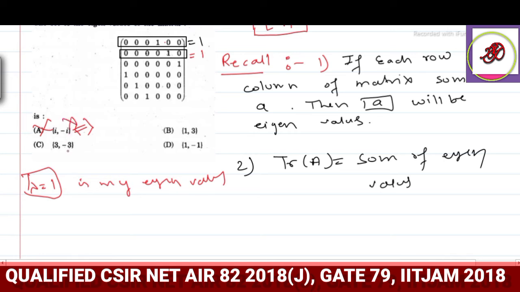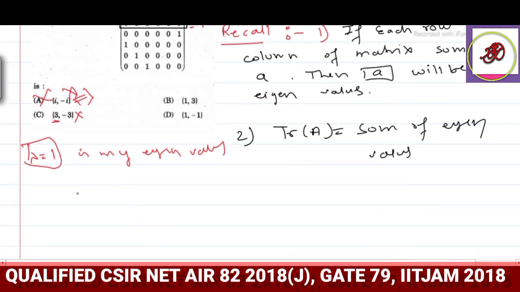Okay, and again I am observing. Here my eigenvalues are 3 and minus 3. But we must have at least one eigenvalue equal to 1. So this is also not possible. So now we are left with this.